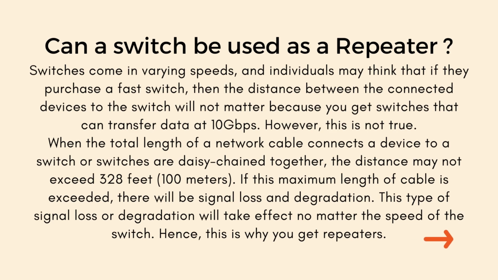When the total length of a network cable connects a device to a switch, or switches are daisy-chained together, the distance may not exceed 328 feet, 100 meters. If this maximum length of cable is exceeded, there will be signal loss and degradation. This type of signal loss or degradation will take effect no matter the speed of the switch.